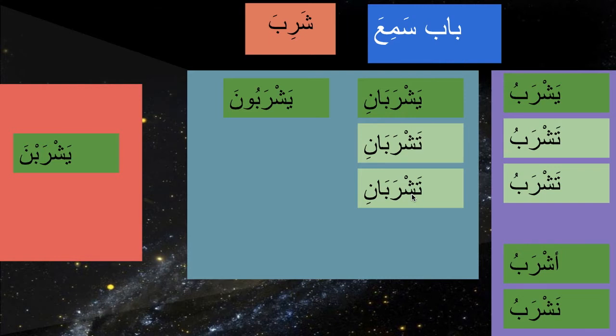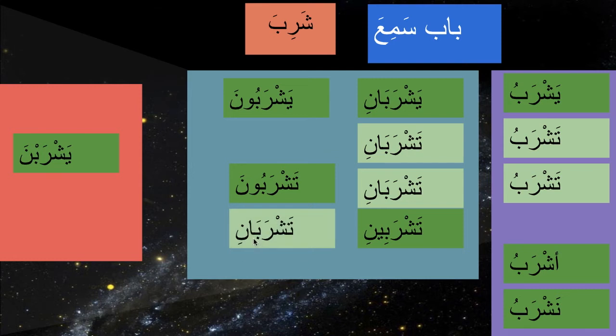Tashrabani is you both drink, and tashrabuna, ta and waw, it means that we are talking to someone in front of us, second person. You all drink, represents antum, tashrabuna, anti, tashrabina. So here anti, the ya represents the fa'il, so tashrabina, so ta and ya, it is anti in front of you, the feminine singular. Tashrabu is male singular, tashrabina is feminine singular.